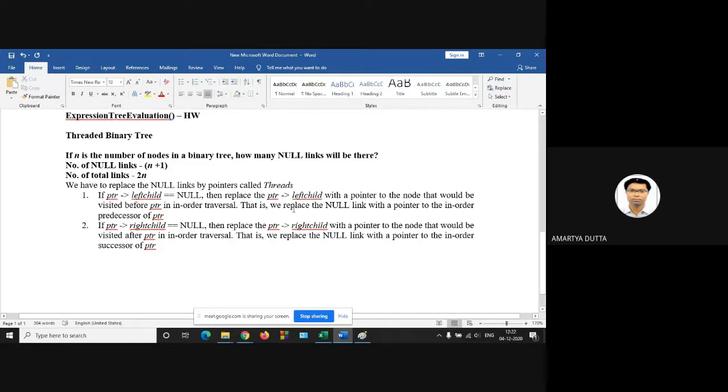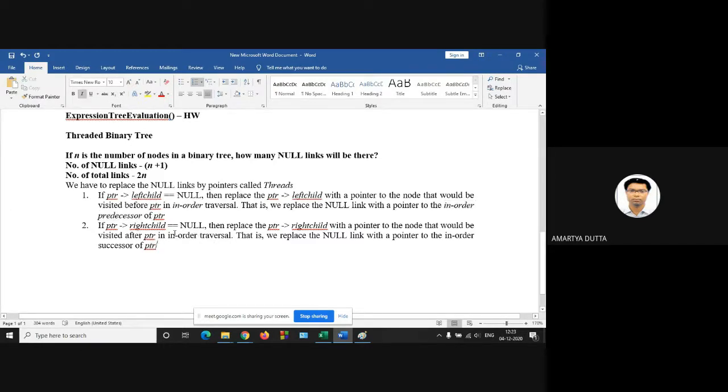So if your left child is null, then replace the left child with a pointer to the node that would be visited before PTR in order traversal. That is, we replace the null link with a pointer to the in order predecessor of PTR.